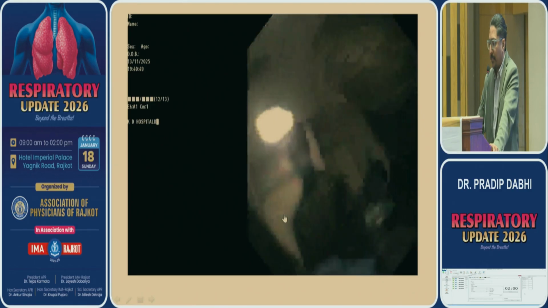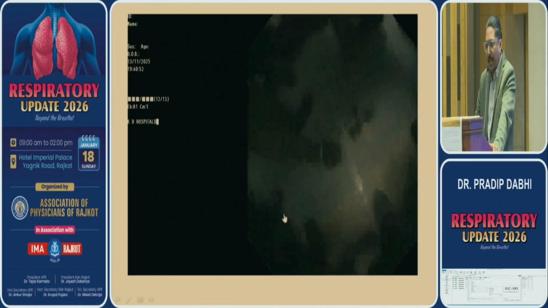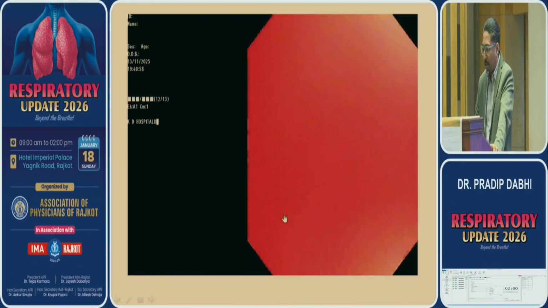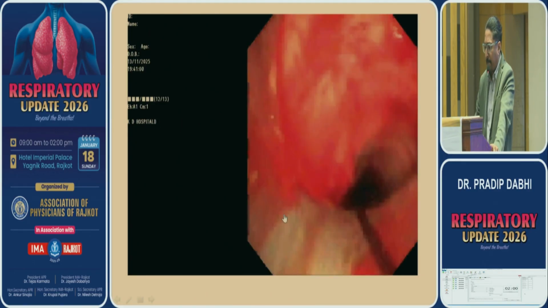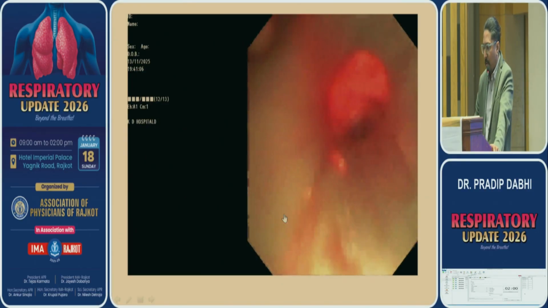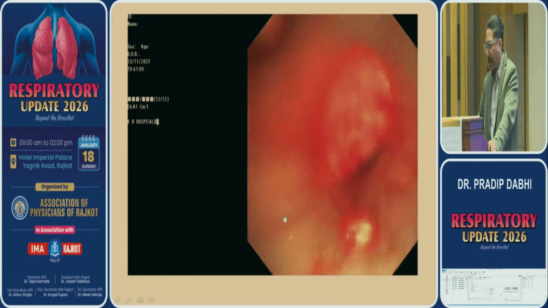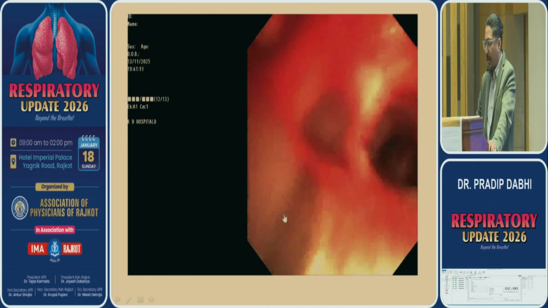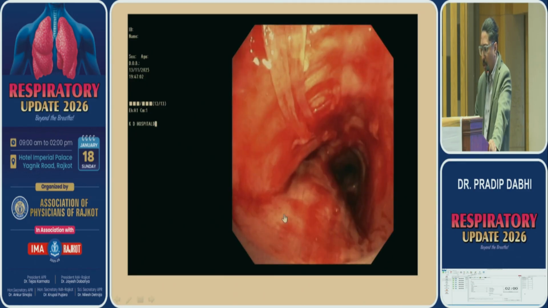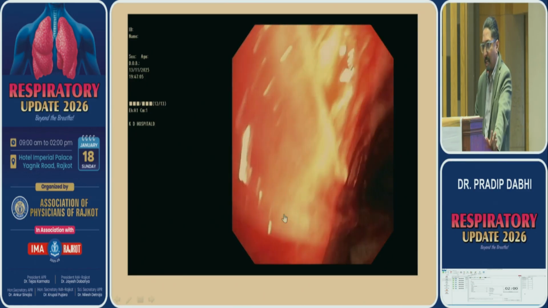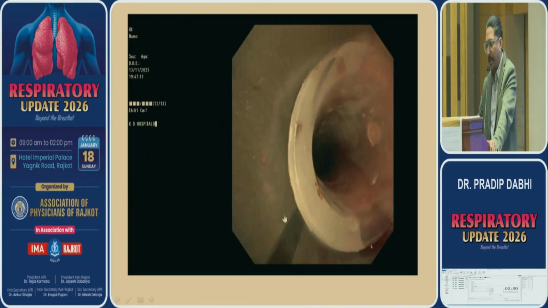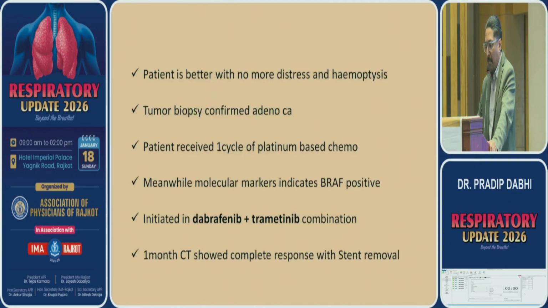Then we put a silicone stent in this patient because there was a lot of extraluminal component. So now my barrel is at the level of carina, so we can put a stent there to treat the extraluminal component. This is the stent here. You can see stent has almost covered the stricture part. Tumor is removed. Patient is extubated on table. No more hemoptysis. And it finally came out to be adenocarcinoma.